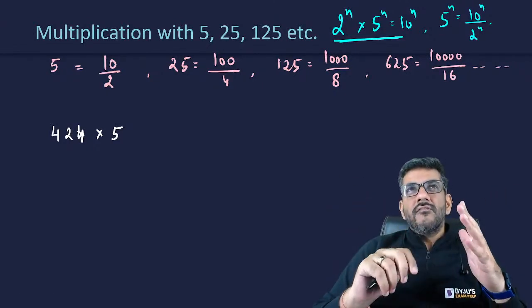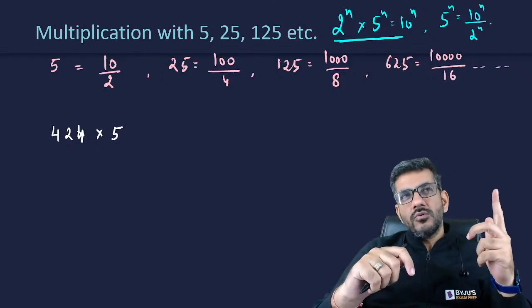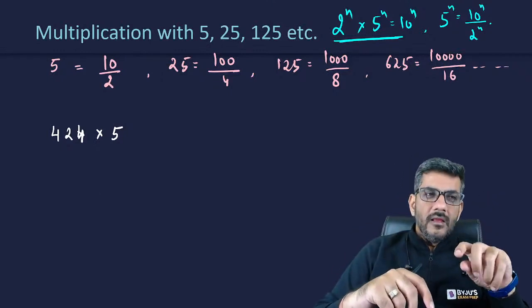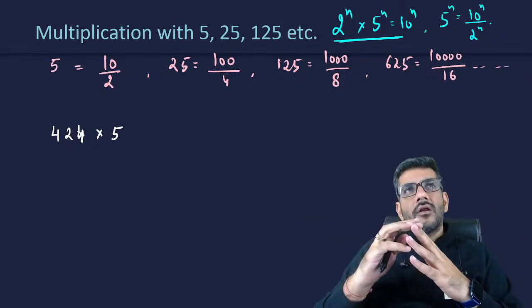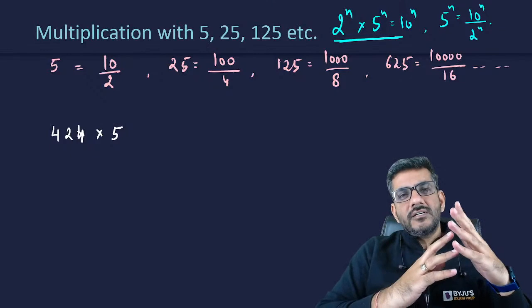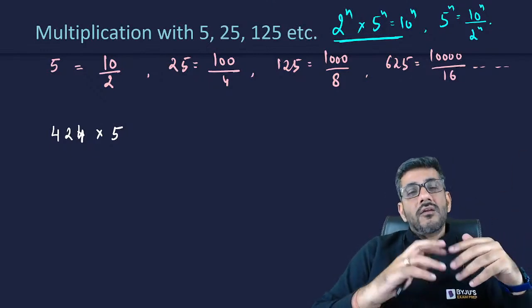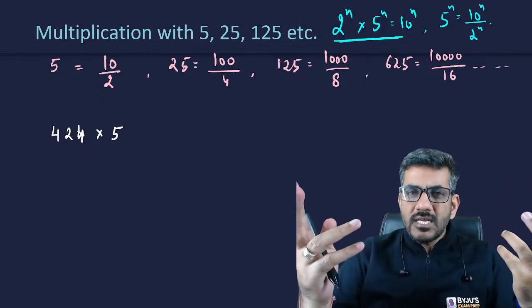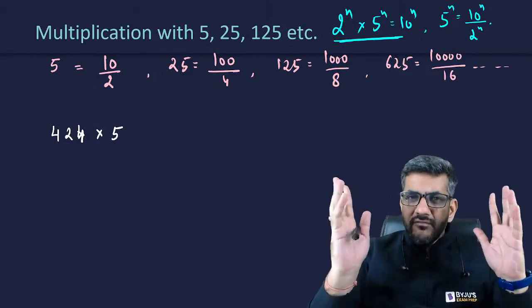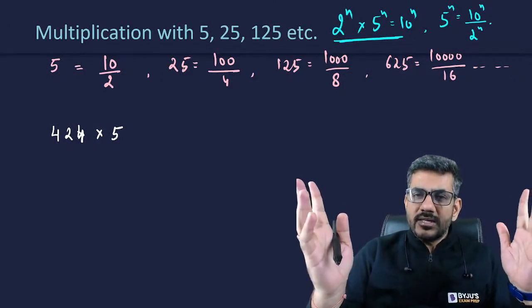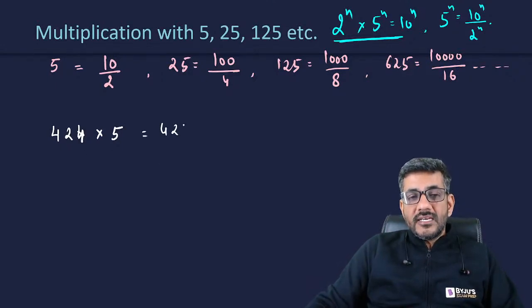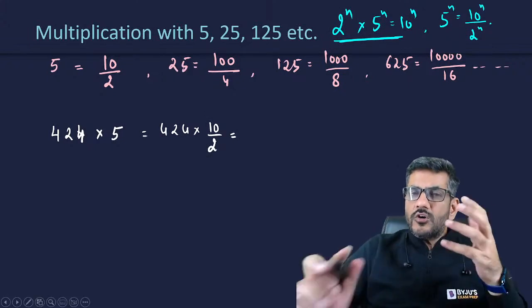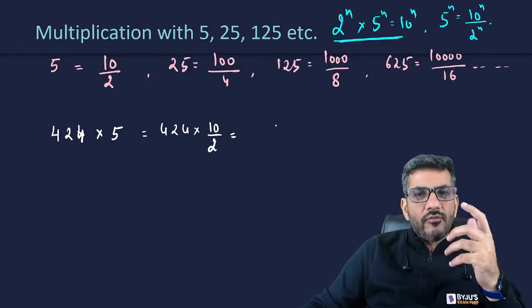Probably you would be doing 5 fours are 20, 0 is the carryover, 0 is there, 2 is the carryover, 5 twos are 10 plus 2 carry over. तब तक मैं फर्स्ट डिजिट भूल जाऊंगा, और या फिर अगर मुझे वो याद भी है फर्स्ट डिजिट, तो मैं वो कैरी ओवर भूल जाऊंगा, और अगर वो दोनों याद भी है तो वो नंबर ही भूल जाऊंगा which I am multiplying. I mean, we do not have compartments in our mind so that we can do it that fast, right? But if 424 into 5 is to be written as 424 into 10 by 2, probably this is easy. 424 into 5, I would half 424.